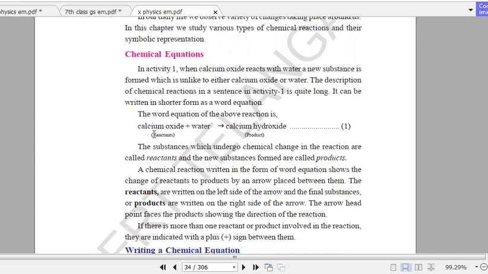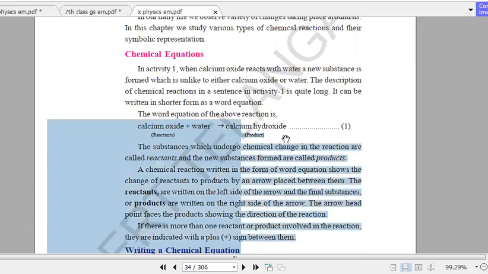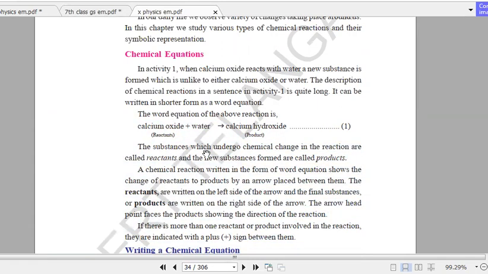The left side part is known as reactants. The materials which undergo reaction are known as reactants. The substances which undergo chemical reactions, those which are reacting, are reactants. What is newly formed as a product, we call it a product. A chemical reaction can be written as a word equation. This is a word equation, right? So next we'll be learning how to write the word equation in chemical formulas.